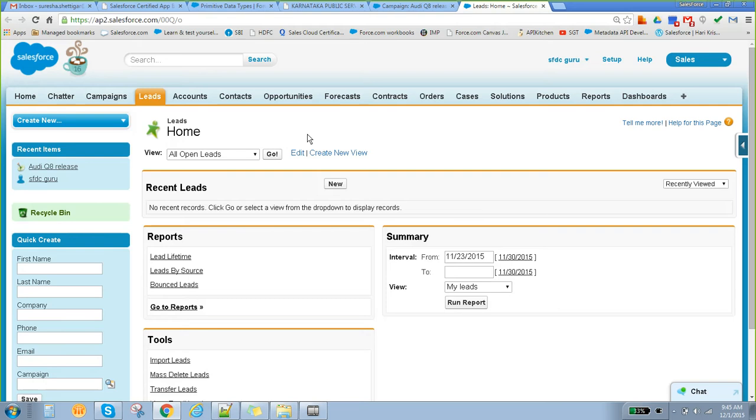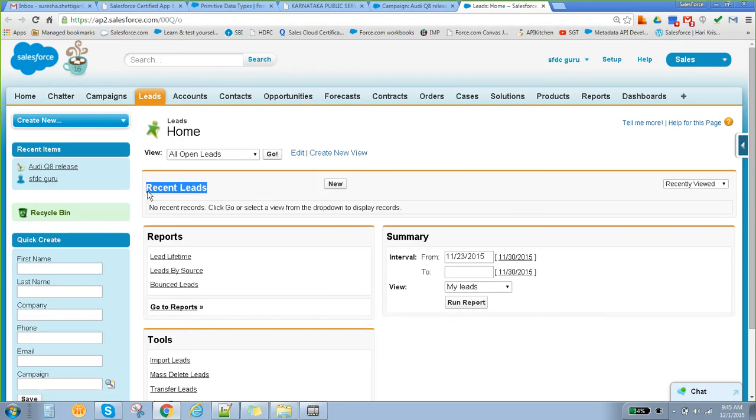So you will call their number, maybe a customer care number or a sales rep number, and say you want to buy this Audi, and inquire about the rate and such things. That is nothing but a lead. A lead is basically just an inquiry about that particular product.